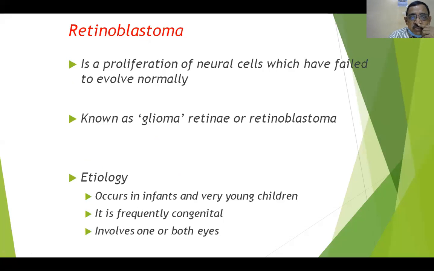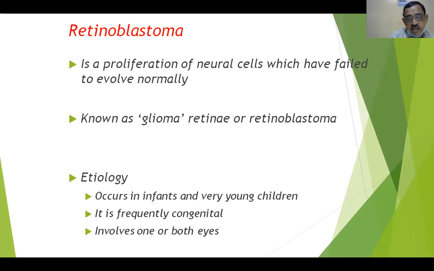So retinoblastoma is a proliferation of neural cells which have failed to evolve or grow normally. So it is also known as glioma retinae or retinoblastoma. So the etiology, if we take, usually it occurs in infants and very young children. And most commonly it is seen below 18 months. Though in extreme cases, retinoblastoma is seen even up to 9 years.